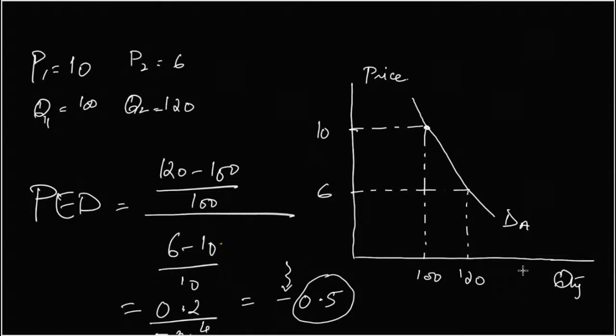The thing is that for the demand curve, the PED throughout the curve is not constant. So from price 10 to 6, it's minus 0.5. I could have a different value of PED on the same DA if I choose different price levels. For example, if I choose from 14 to 10, it might be different.